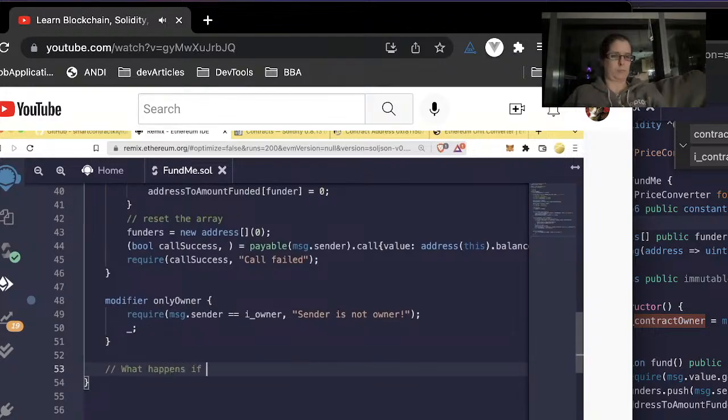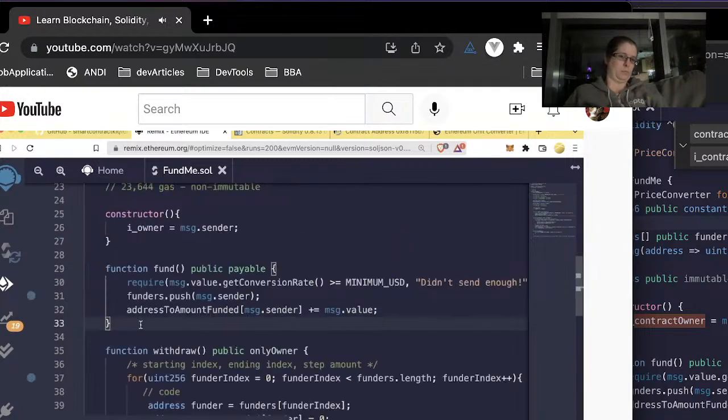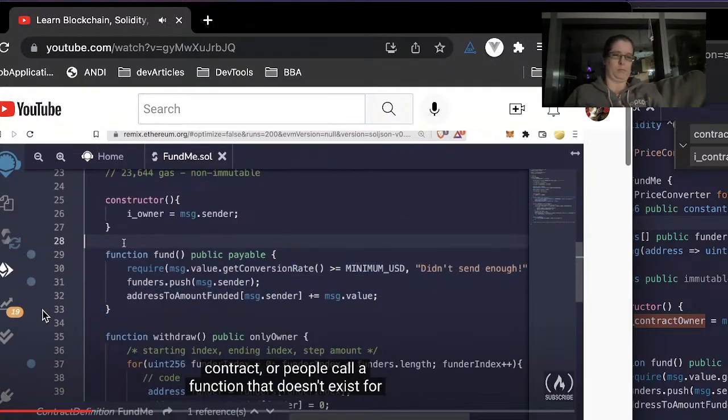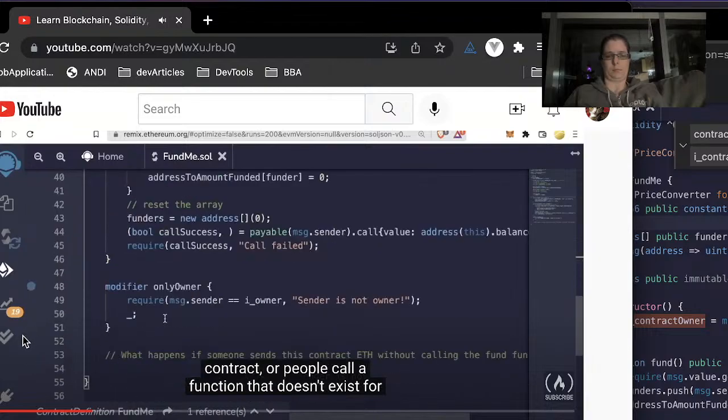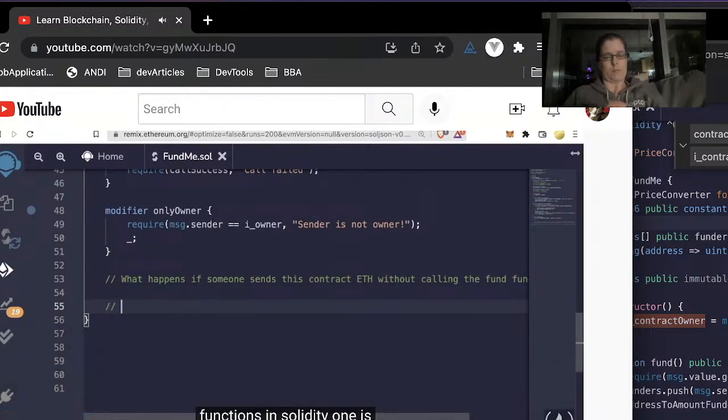What happens if someone sends this contract ETH without calling the fund function? Right now, if we were to send this FundMe contract ETH, it would just go to the contract, right? And this contract just wouldn't keep track of those people. But there's actually a way, for when people send money to this contract or call a function that doesn't exist, for us to still trigger some code. There are two special functions in Solidity. One is called receive and one is called fallback.